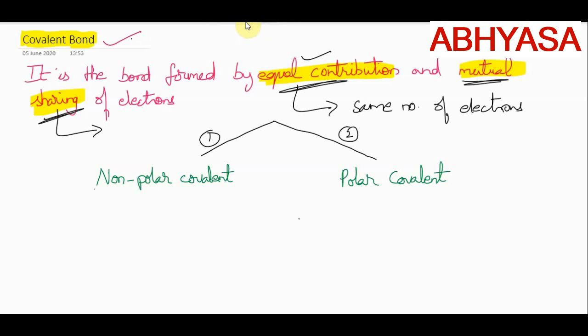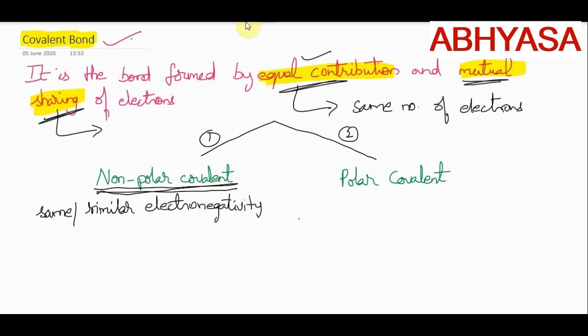Now let us understand what is this non-polar covalent bond. Whenever the two atoms which are involved in bonding possess either the same electronegativity or similar electronegativity, then the covalent bond formed, we call it a non-polar covalent bond. Before going deep into this, first let us revise what is electronegativity. Come on, recollect.